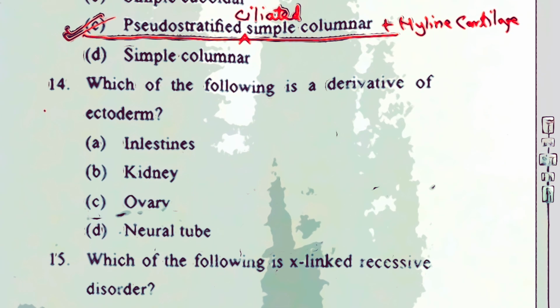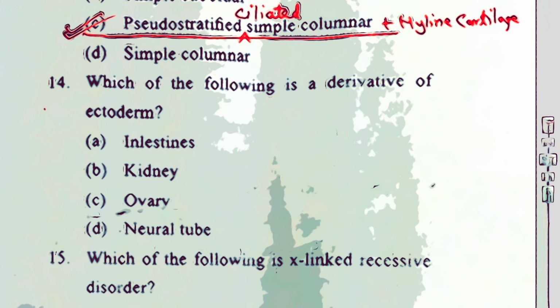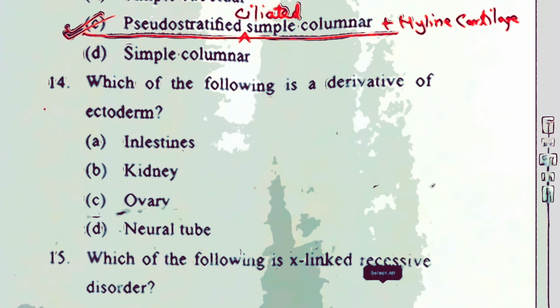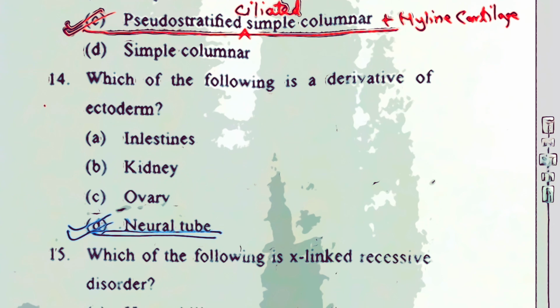Question number 14. Which of the following is a derivative of ectoderm? It's such an easy one, because they have asked about intestines, kidney, ovary, neural tube. No doubt neural tube is the answer, which is derived from ectoderm, which develops into the central nervous system, the brain and the spinal cord.